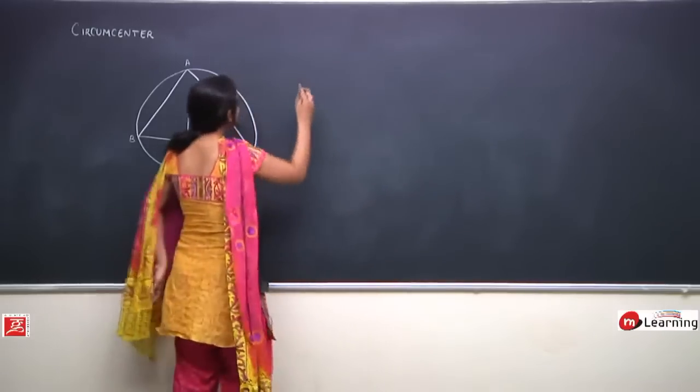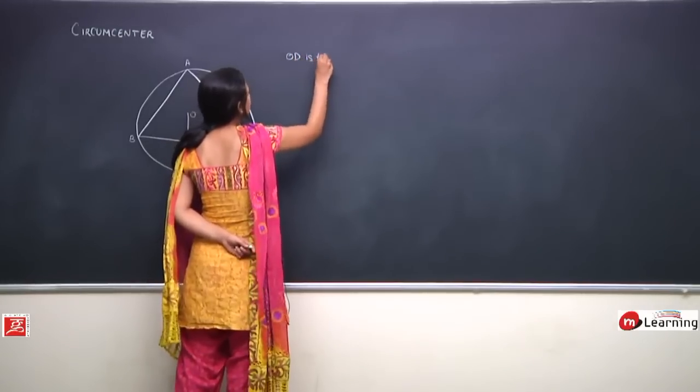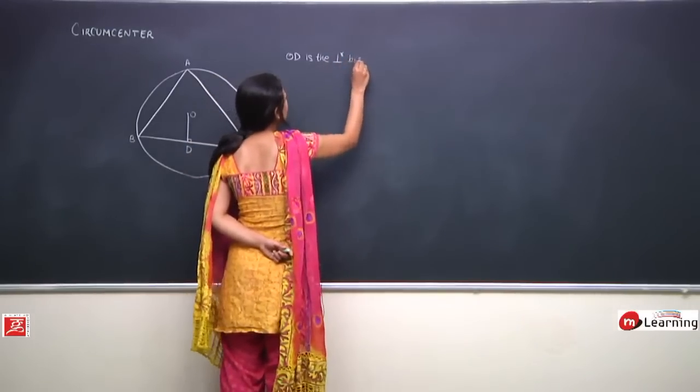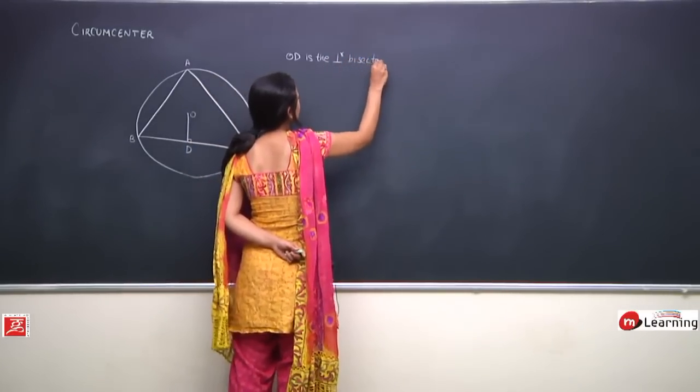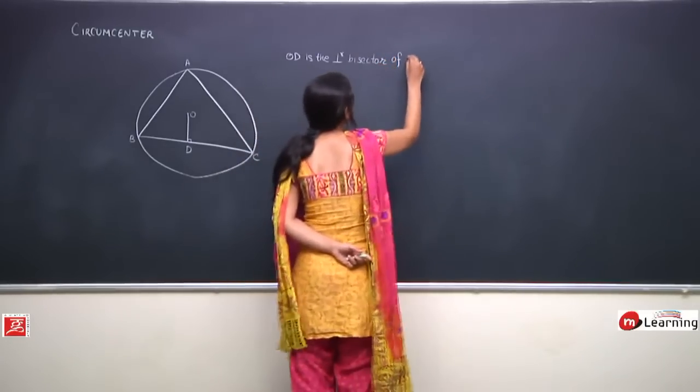Perfect. So I can write OD is the perpendicular bisector of side BC.